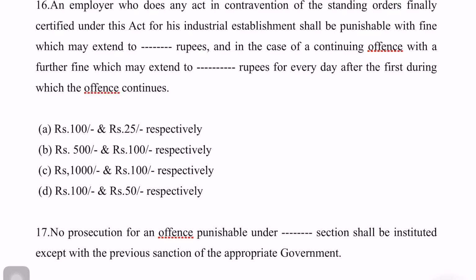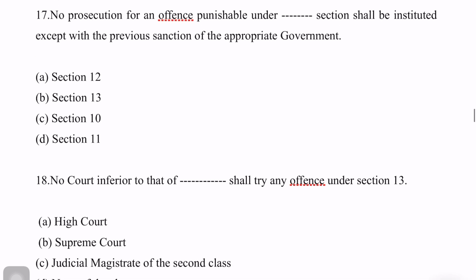An employer who does any act in contravention of the standing orders finally certified under this act for his industrial establishment shall be punishable with fine which may extend up to dash rupees, and in the case of a continuing offence with a further fine which may extend up to dash rupees for every day after the first during which the offence continues. So the answer would be first would be 100 rupees and then subsequently it would be 25 rupees respectively.